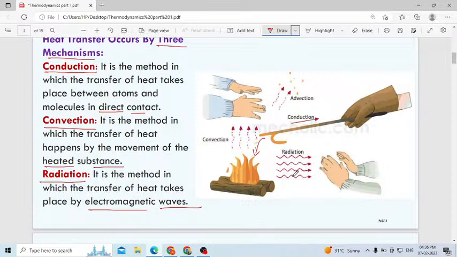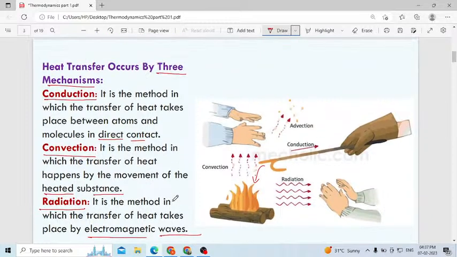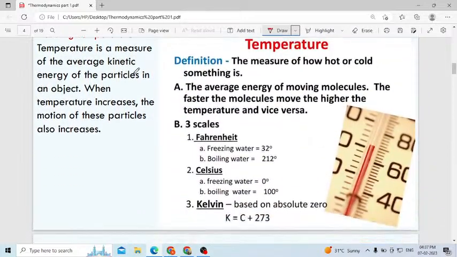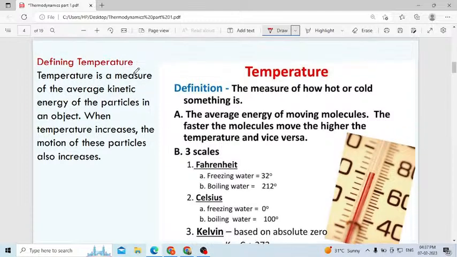The food or our body will get heated up because of the transfer of heat. How will the heat get transferred? It will get transferred in the form of radiation. Which waves do we use in the oven? We use electromagnetic waves. These are the names you have to remember. Heat transfer occurs by three mechanisms, that is conduction, convection and also radiation. Remember that one.